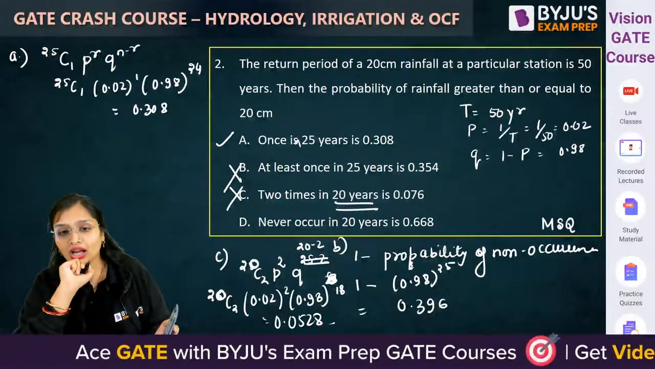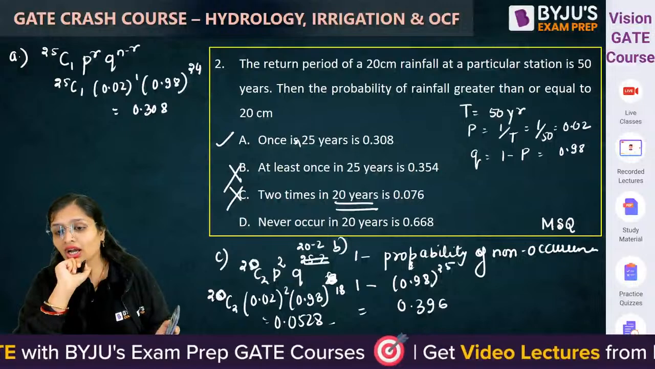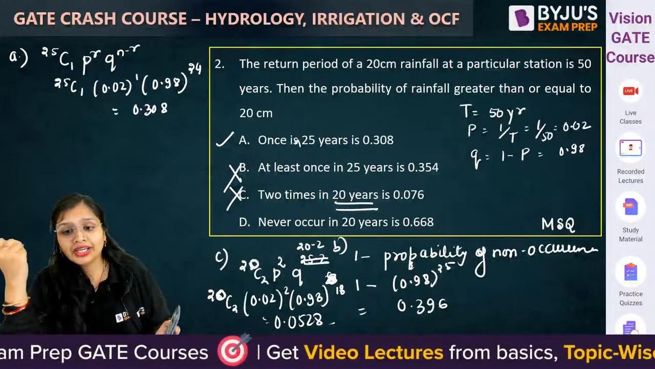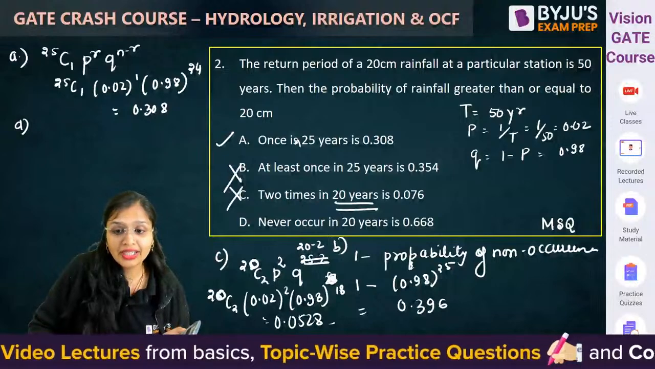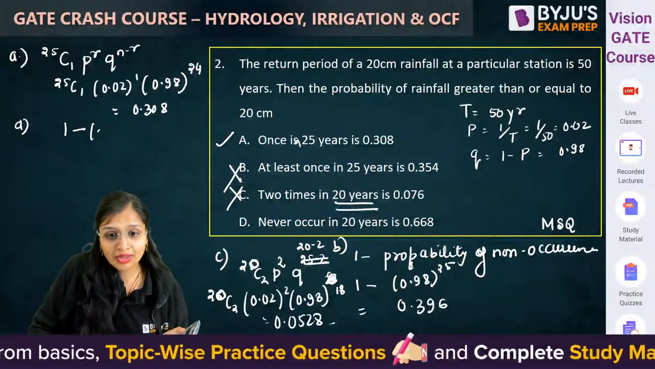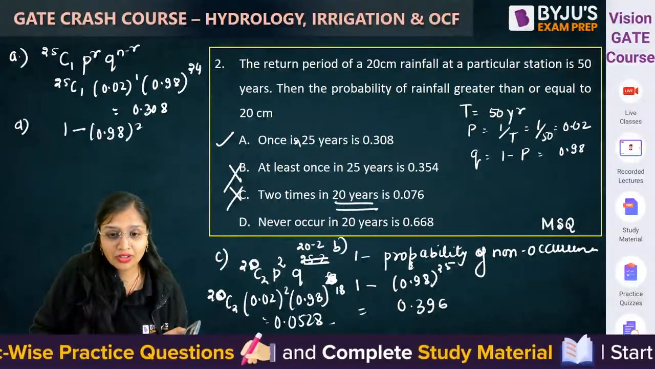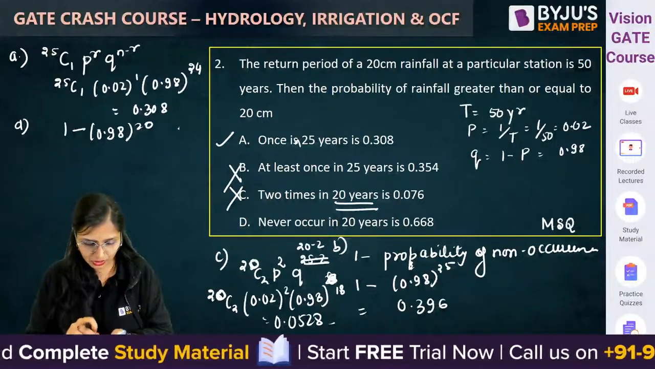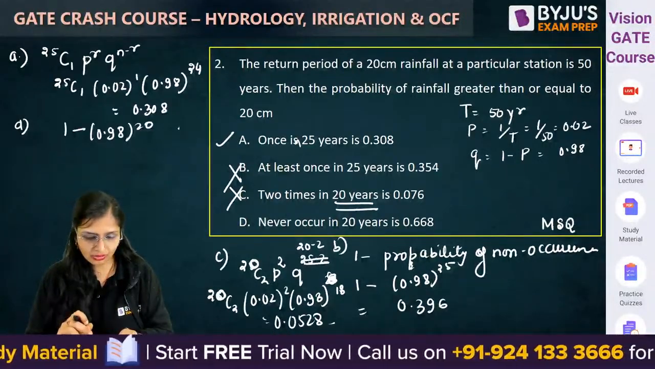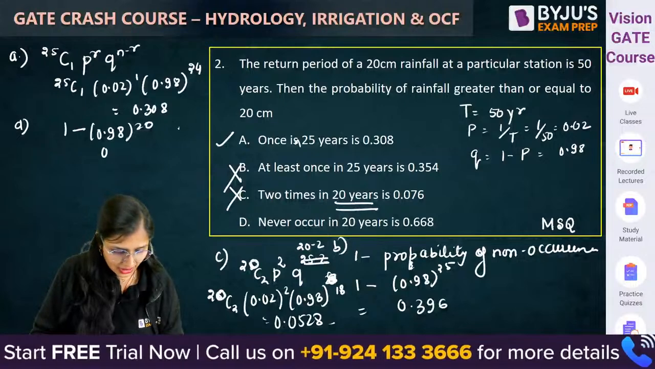Now, next question. Never occur in 20 years. 20 years में कभी occur नहीं कर रहा है. तो 1 minus 20 years में occur कर रहा है, 0.98 to the power 20. So 1 minus 0.98 to the power 20. So how much will this come out to be? 0.33.